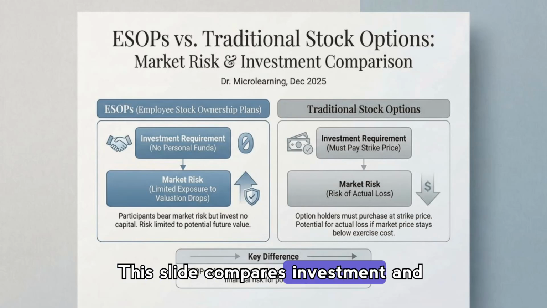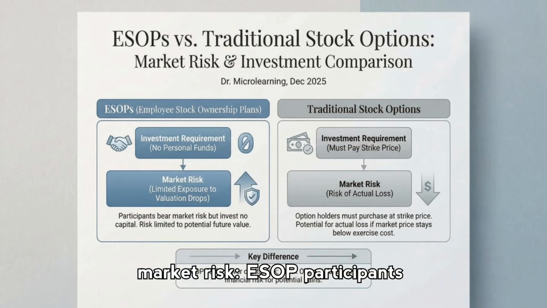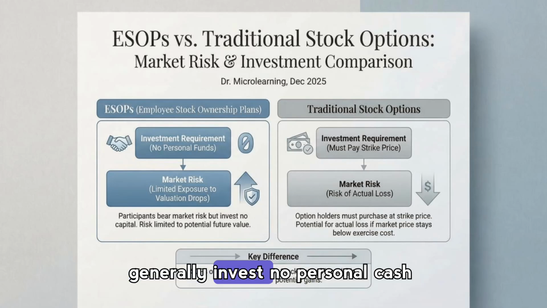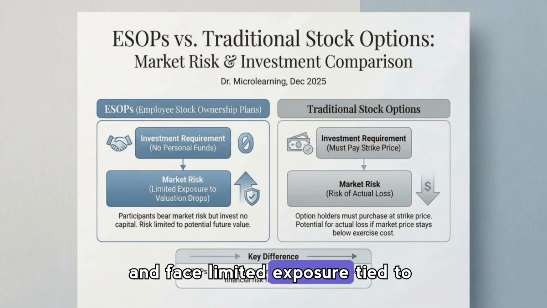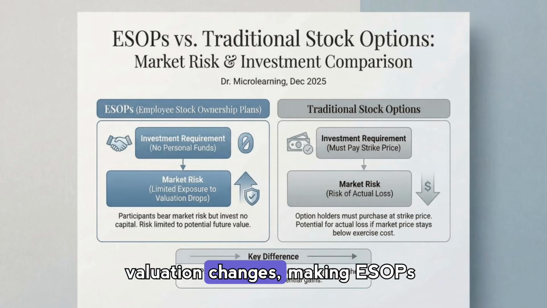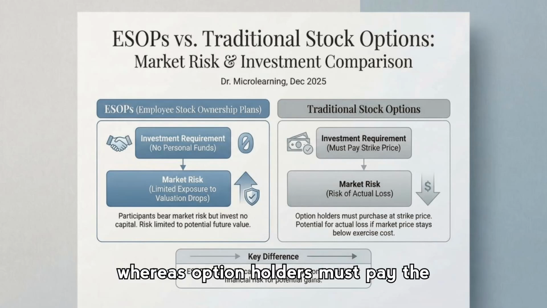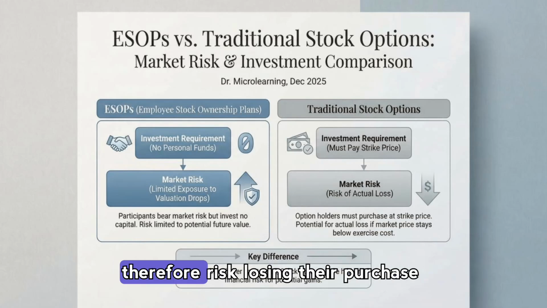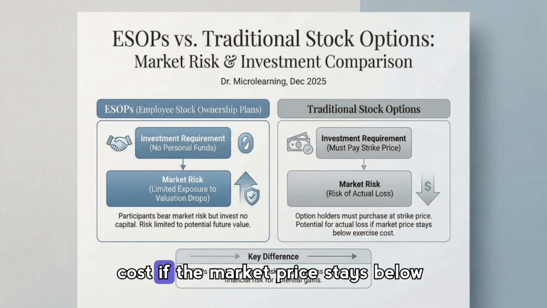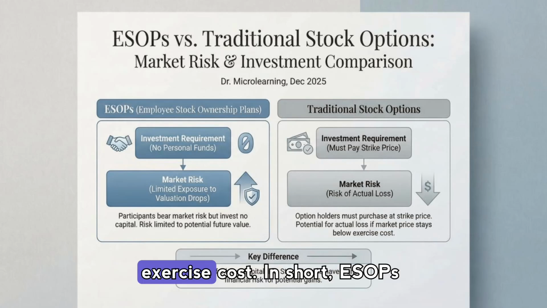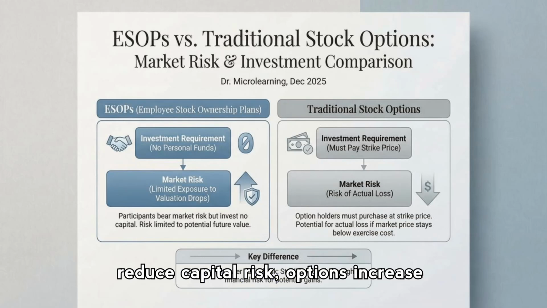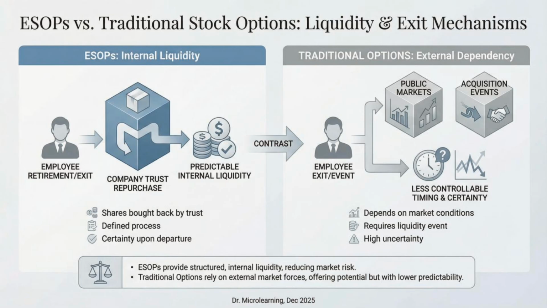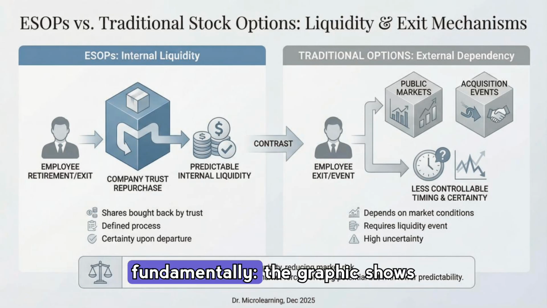This slide compares investment and market risk. ESOP participants generally invest no personal cash and face limited exposure tied to valuation changes, making ESOPs lower personal financial risk, whereas option holders must pay the strike price to realize upside and therefore risk losing their purchase cost if the market price stays below exercise cost. In short, ESOPs reduce capital risk. Options increase leverage.